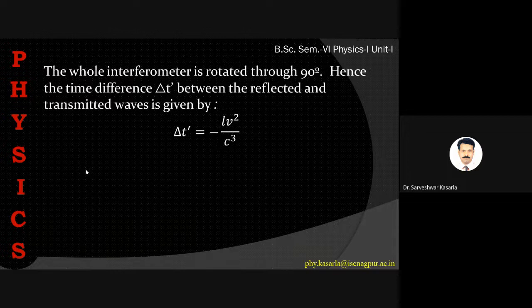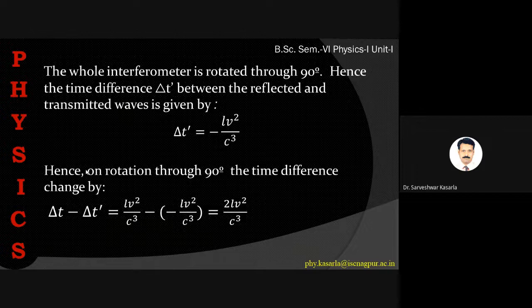Now, the total path: when we rotate through 90 degrees, the time difference will be equal to delta t minus delta t dash, which is equal to twice L V square upon C cube. So the time difference is increased by rotating the interferometer through 90 degrees. So the total time difference will be equal to 2L V square upon C cube.